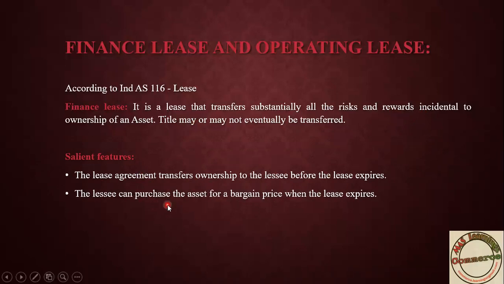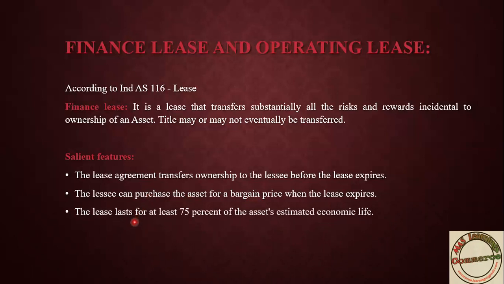The lessee can purchase the asset for a bargain price when the lease expires. That is, once the period of lease expires, if the lease period in the agreement is specified as 5 years, once these 5 years are over, then if the lessee wants, he can purchase. Then the lease lasts for at least 75% of the asset's estimated economic life.